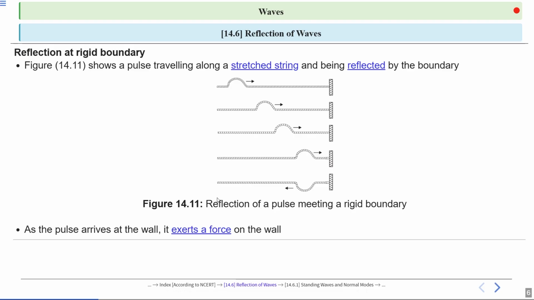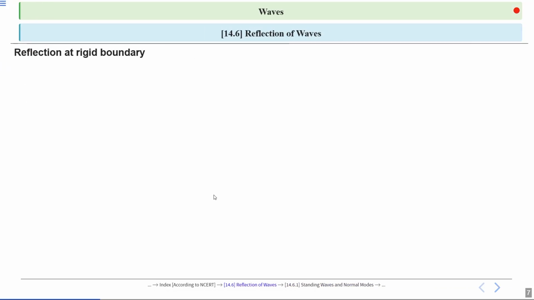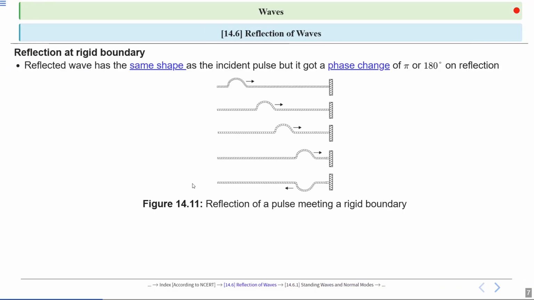When a pulse hits a wall, it transfers energy, exerting a force on the boundary. Now, when a pulse hits a rigid boundary, the reflected wave has the same shape but undergoes a pi phase shift, 180 degrees, flipping its direction. This is shown in figure 14.11.